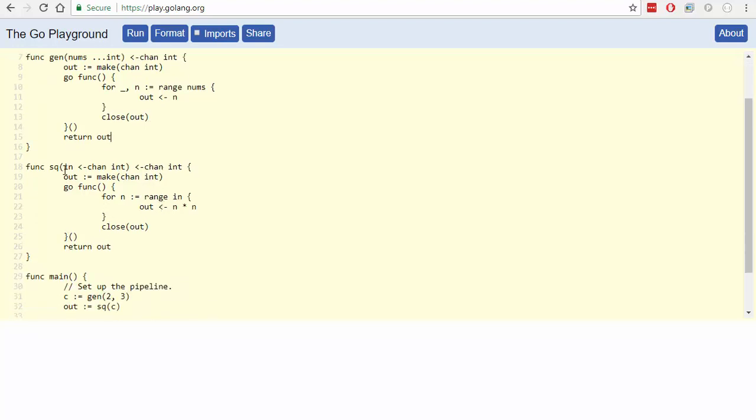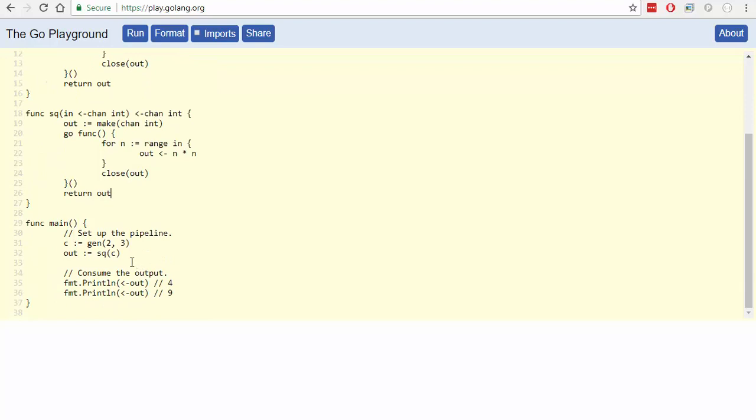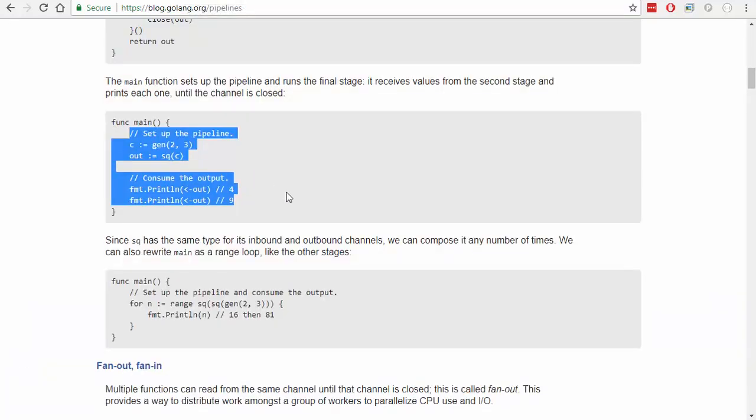Okay. This one we're going to take an input channel and we're going to give another channel back. So same sort of deal, make a channel, start this straight away, take the value and square it. Okay, so pretty cut and dry. So now we should get 4 and we should get 9, right? Which we do. Cool. Right, that makes sense so far. Where could that go wrong?